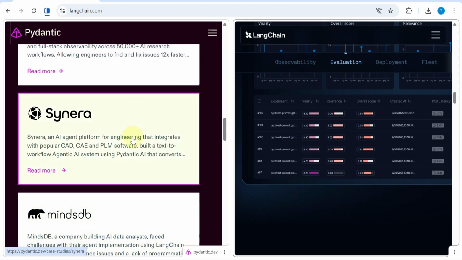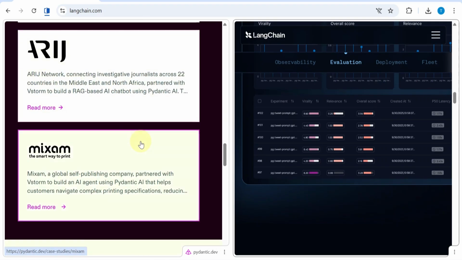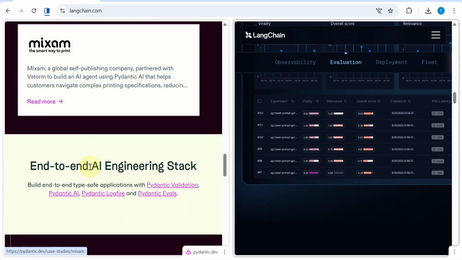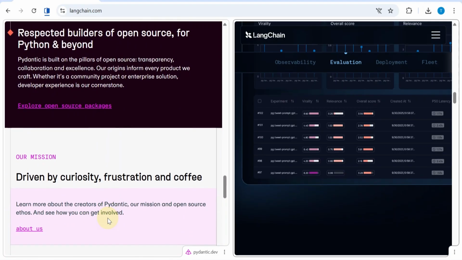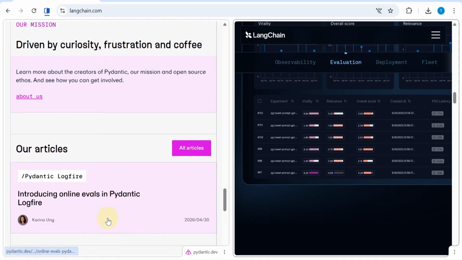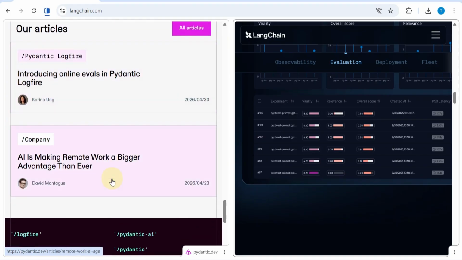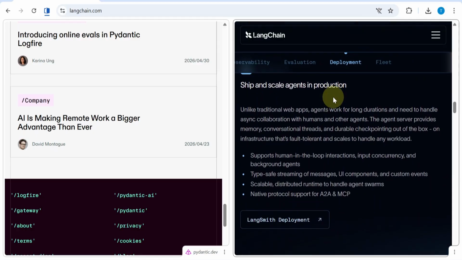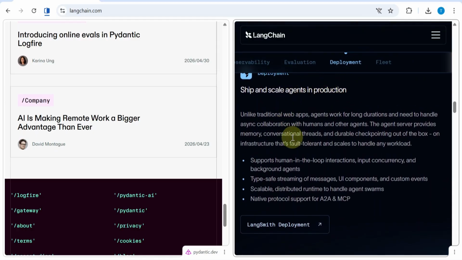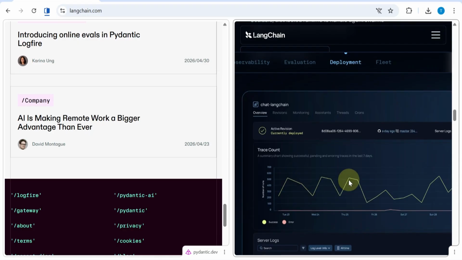Type safety and validation. This is where Pydantic AI really stands out. It's schema first, meaning every input and output is validated using Pydantic models. Errors can be caught early, even during development. If your agent is supposed to return structured data, it either does or it fails clearly. LangChain supports validation too, but it's not central to its design. Outputs can be more flexible, which is helpful for experimentation, but less predictable in production.